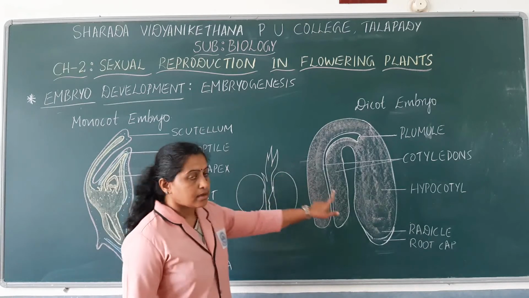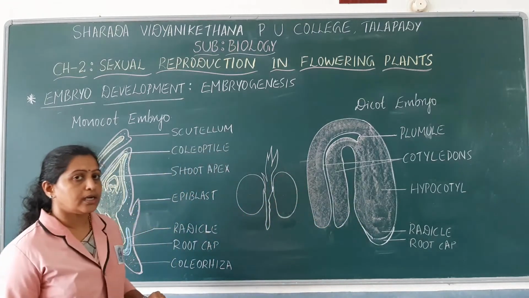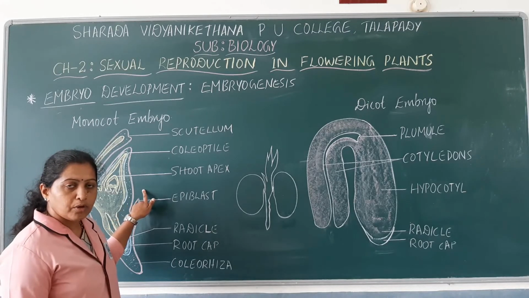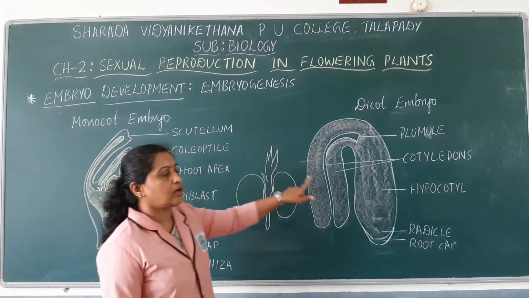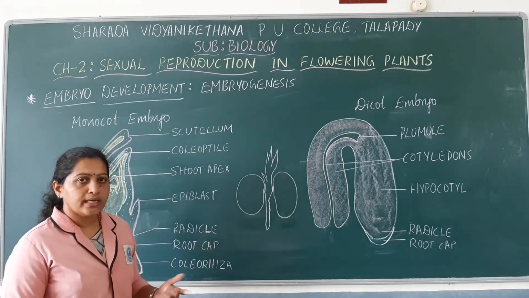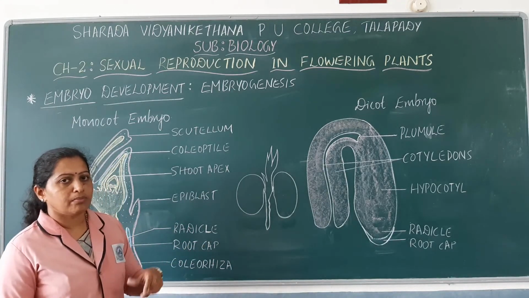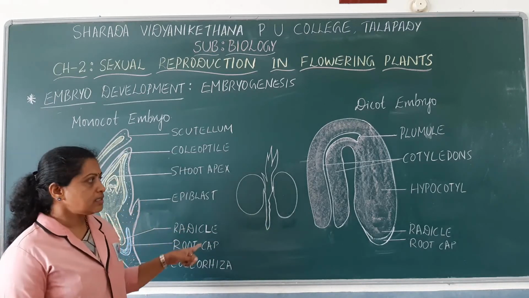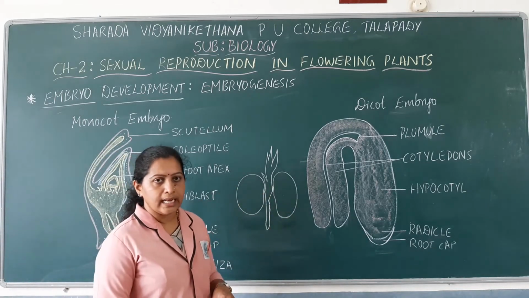Remember these two diagrams. These diagrams are very important, usually asked for 3 marks. So either monocot embryo can be asked for 3 marks or dicot embryo can be asked for 3 marks. In previous board examinations, in many years, they have asked this diagram. So practice this diagram as well as labeling.